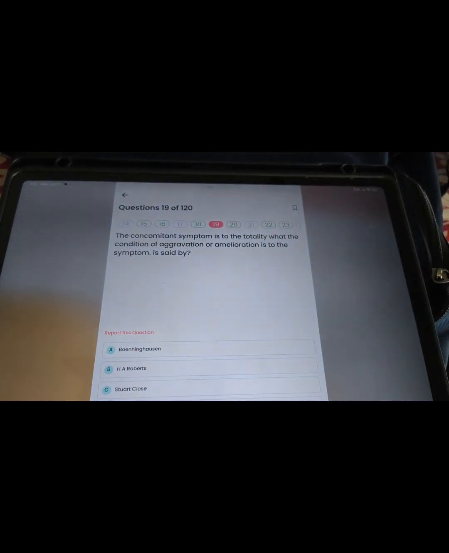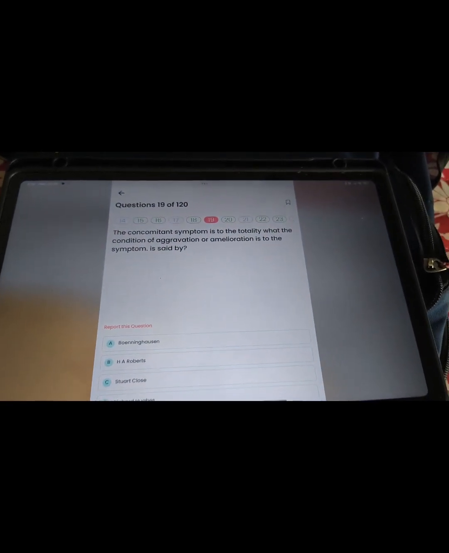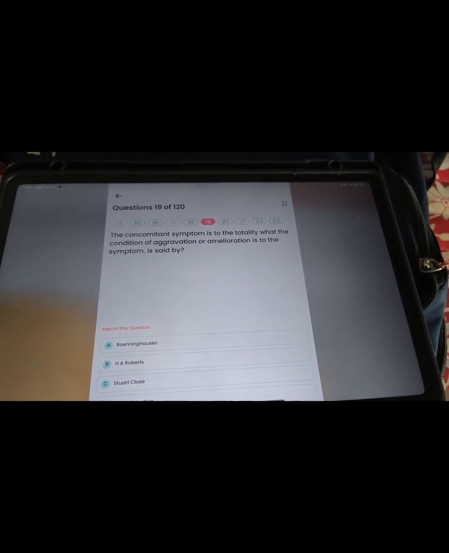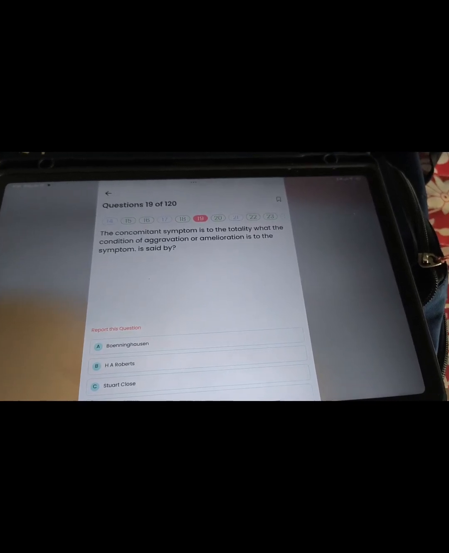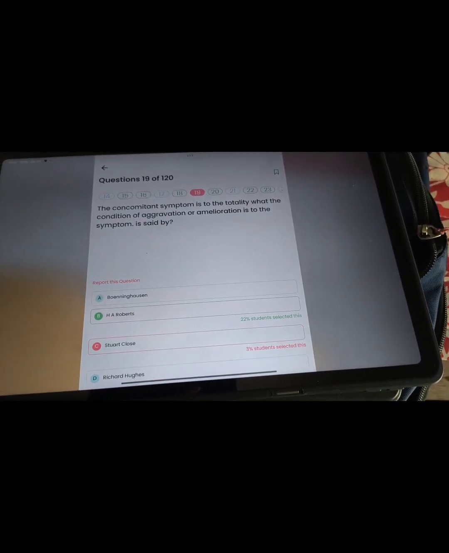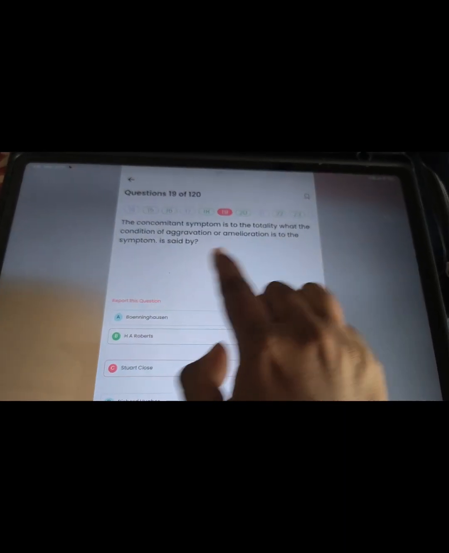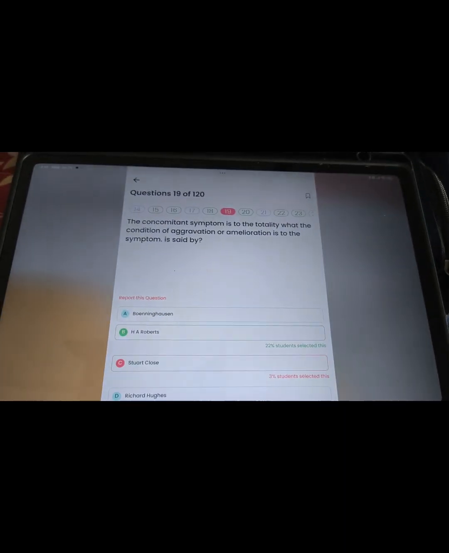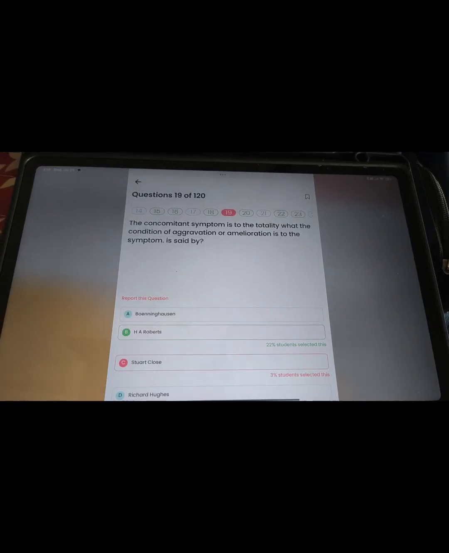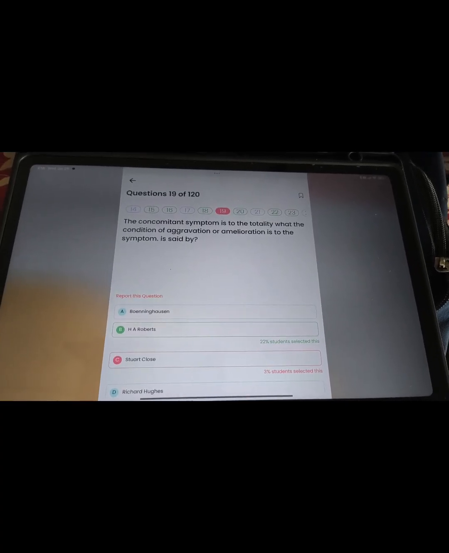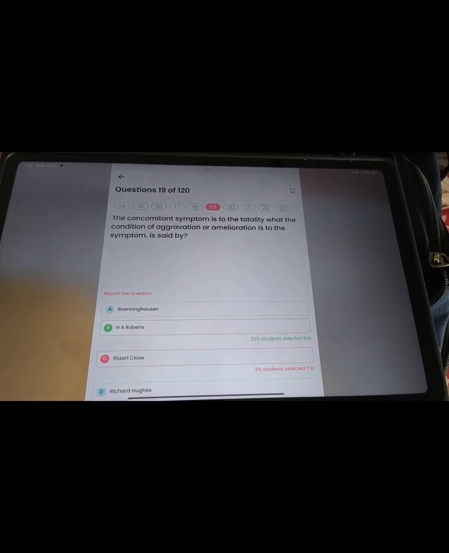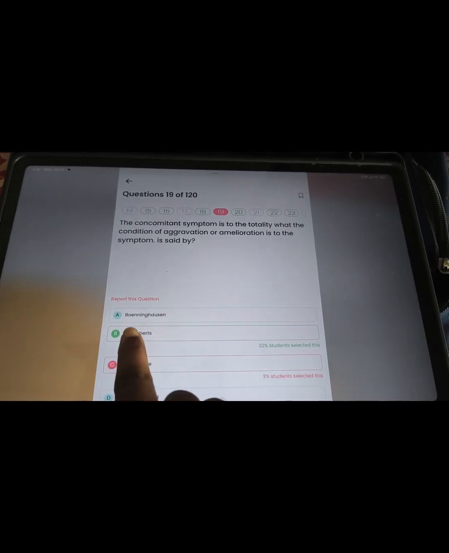Then next question, there will be concomitant symptom is the totality. What is aggravation and amelioration said by? It is the Robert statement. Important statement. I get Robert said that totality is the aggravation and amelioration of the symptom. Concomitant symptom में जो टोटलिटी कॉन्कोमिटेंट जो टोटलिटी ऑफ सिम्टम में है वो एग्रावेशन और एमुलेशन को डिनोट करते हैं. कौन बोले थे? रॉबर्ट बोले थे.